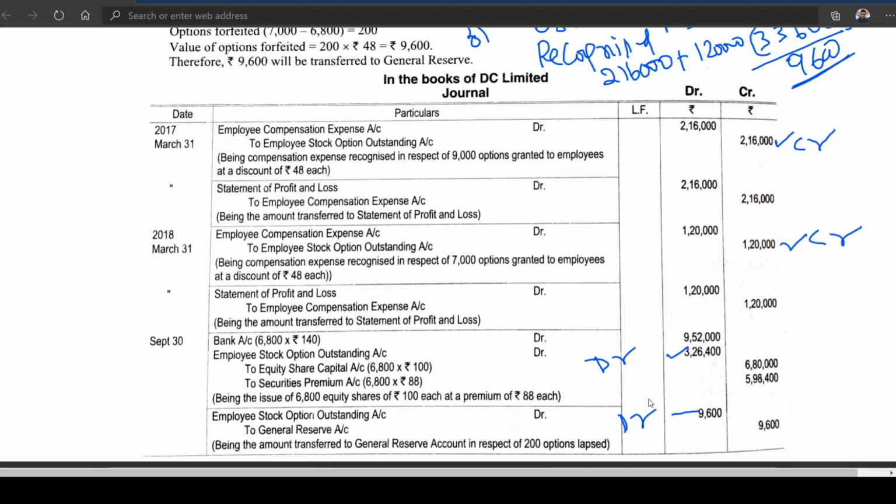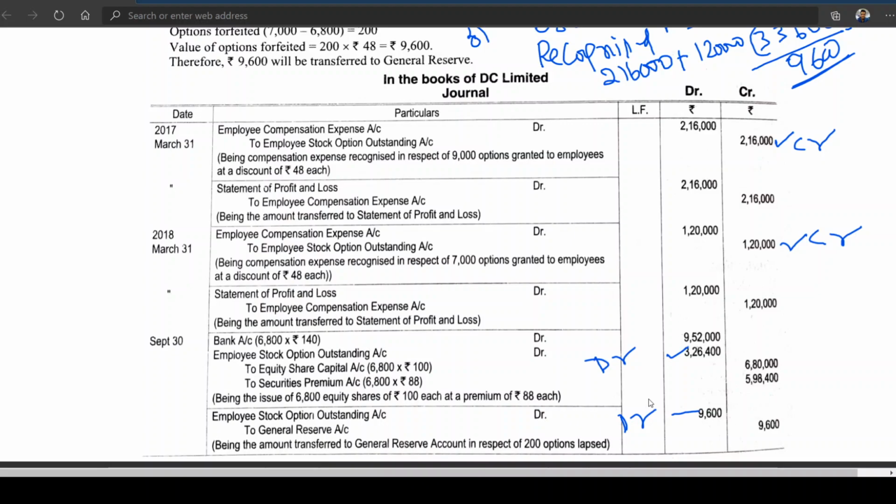Once they subscribe the shares, the stock option means it is waiting for the stock option. They kept the shares as stock. That stock can be given to whom? Employees. Then this employee stock option outstanding account will be converted into which one?